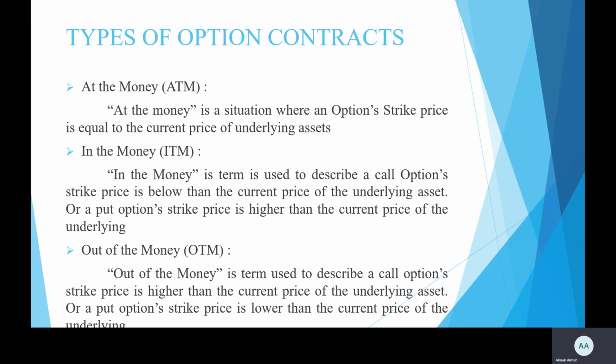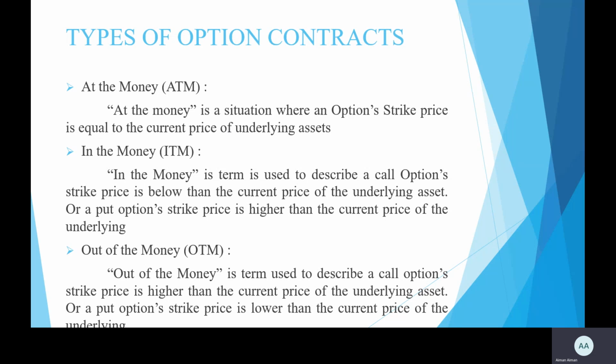At the end of our lecture, we discuss the types of option contract. The first one is at the money. At the money is the situation where our option strike price is equal to the current price of the underlying asset or current stock price. It means there is no profit and no loss.